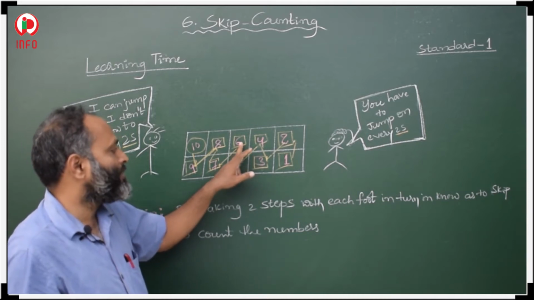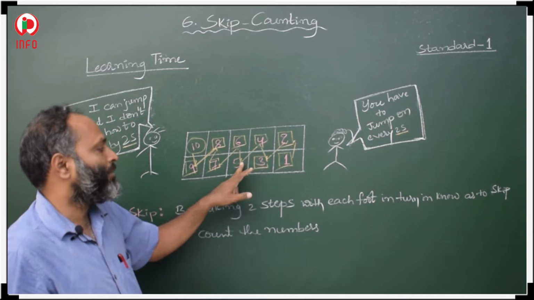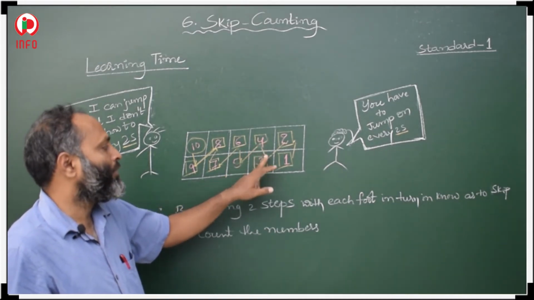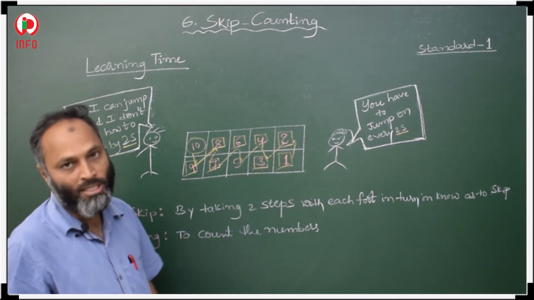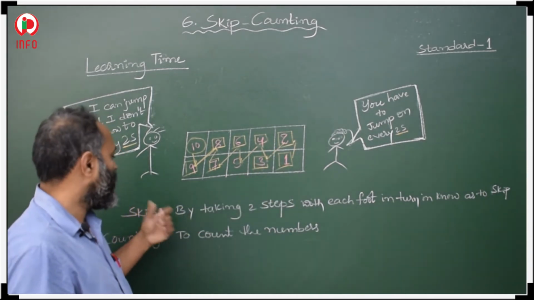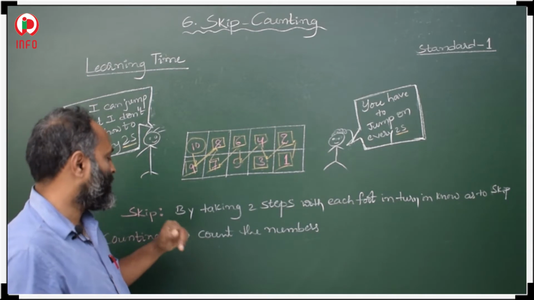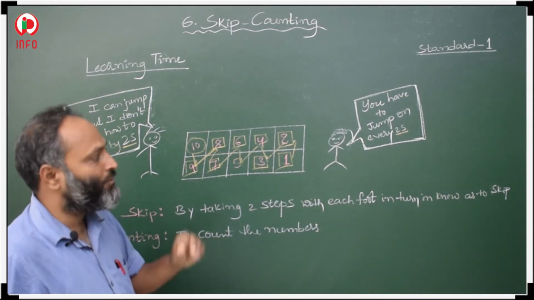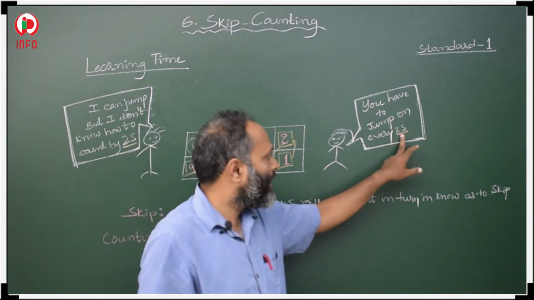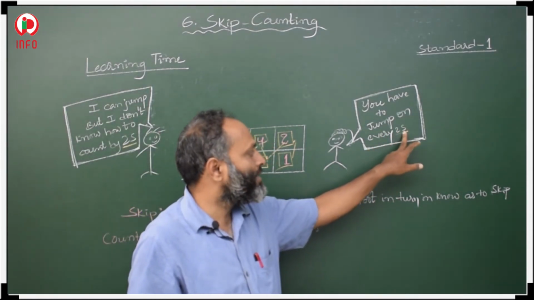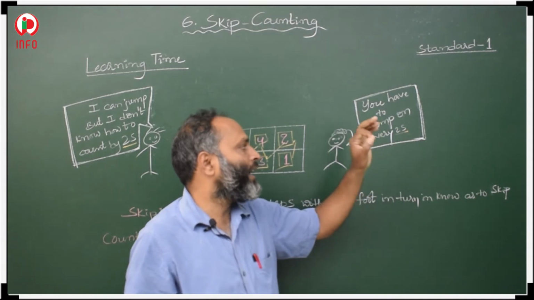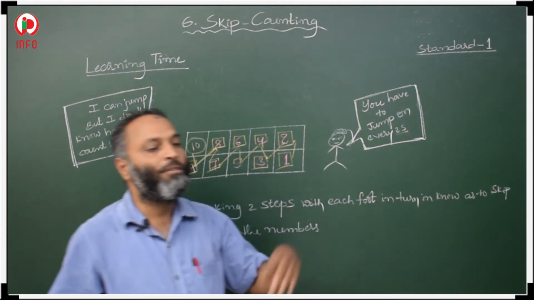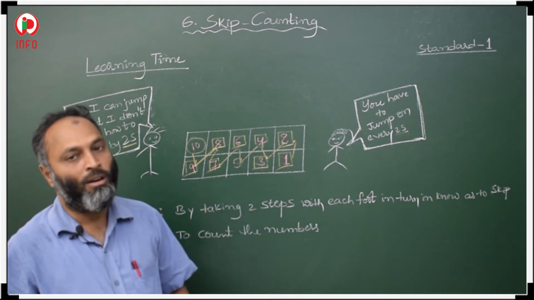See, from 6 to 5 is one step, 5 to 4 is another step. That is 2 steps. Then 4 to 3, 3 to 2, 2 steps. In this way they have to count the numbers. Counting means they should count the numbers. What she is asking is every two. According to that, every 2 steps they have to count.